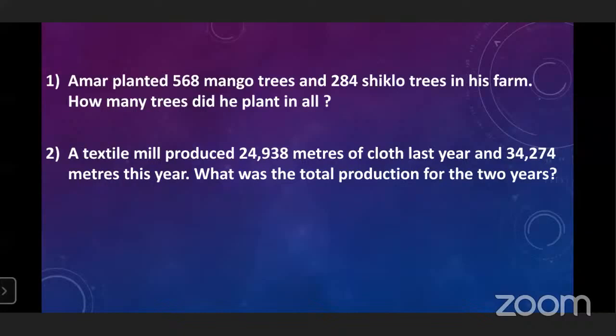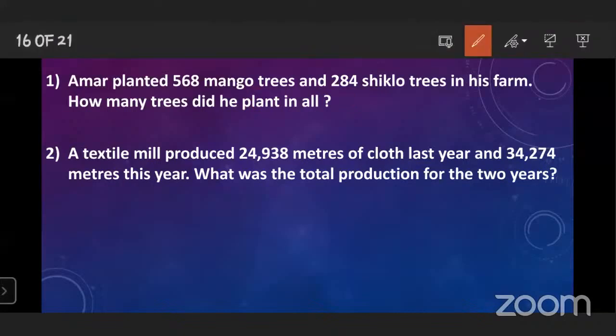Here also you can see that the information is given. Amar planted 568 mango trees and 284 trees in his farm. How many trees did he plant in all? Just remember one mistake here: not shiklo, write down chiku.